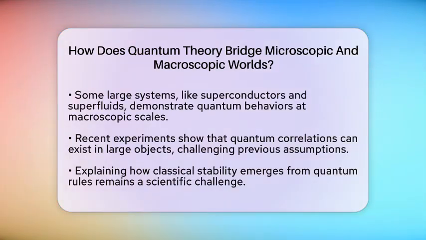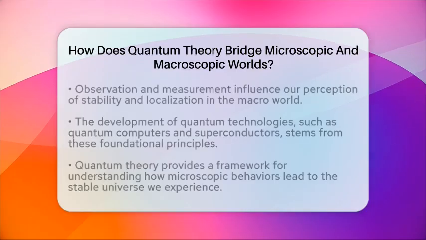Recent experiments have even shown that quantum correlations can exist in macroscopic objects, challenging the idea that quantum effects are only for tiny particles. Scientists still face challenges in fully explaining how classical stability emerges from quantum rules. Some believe that our perception of stable, localized objects is influenced by how we observe and measure the world.